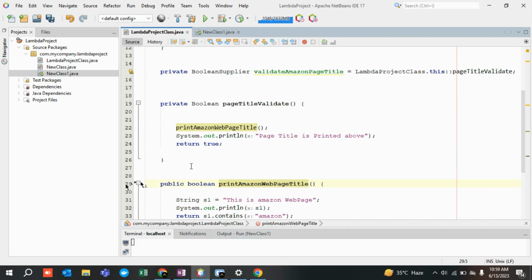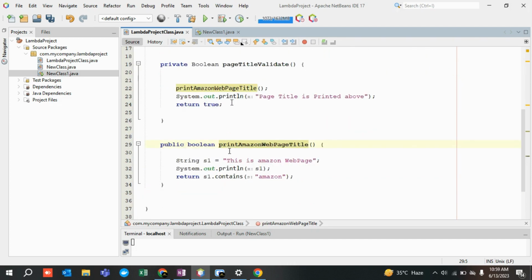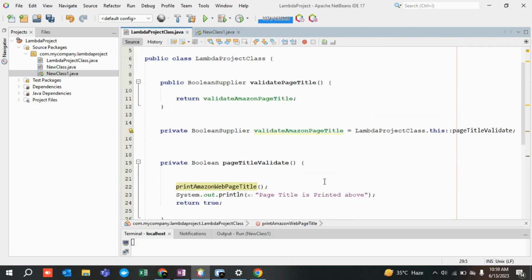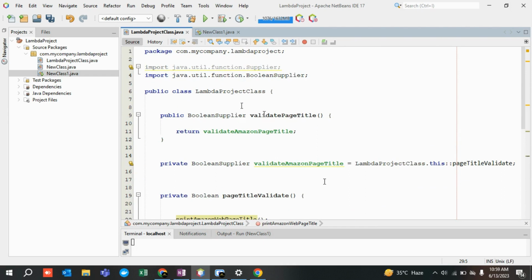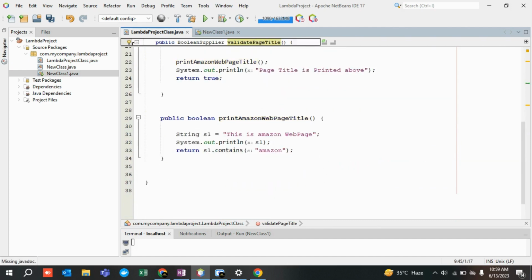You will get confused in a bigger framework if you want to work in an automated environment where automation is being done, or even if you are learning. Even freshers are facing this kind of challenge, right? So the question was that from here to here, here to here, and then this is calling over here. So what is happening, right? You may get confused about why this method and this method and that method. Again, I'm reiterating, we have to validate the title of a page, let's say Amazon page, right? So if you want to validate the title of a page, simply we can make use of this particular method.